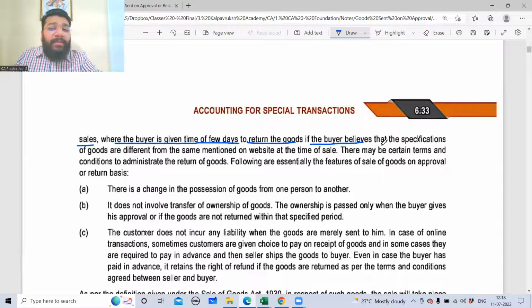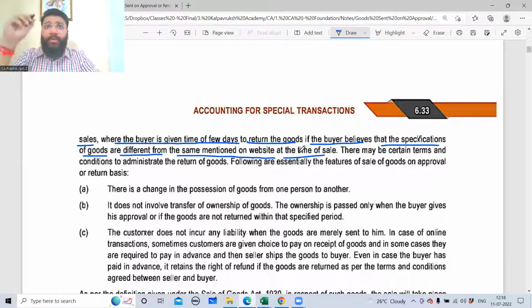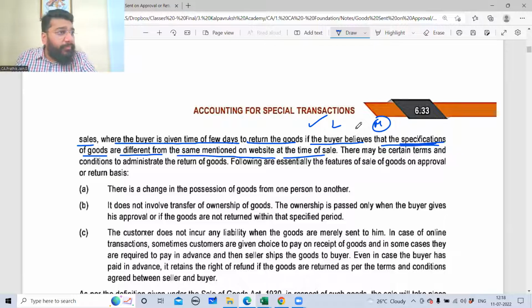If the buyer believes that the specification of the goods is different from what was mentioned on the website at the time of sale. I purchased goods, and let's suppose I ordered size L, but I got size M. So what specification did you order? You ordered L, but you got a different specification, medium size. Will you keep it? No. So you're given an option to return. Wherever your expectations are not matched, you have the option to return it.